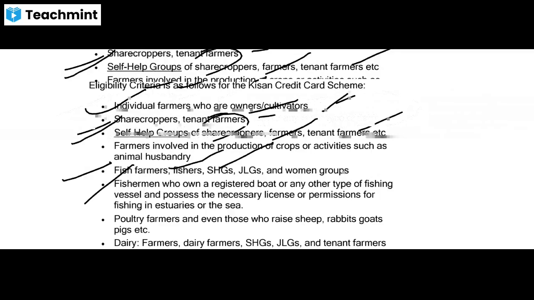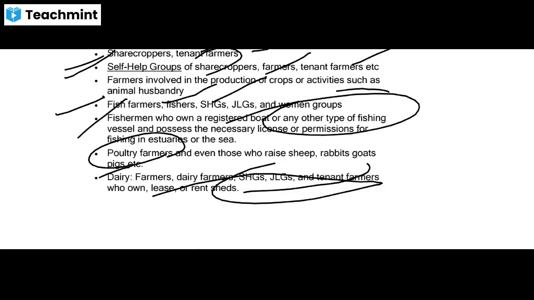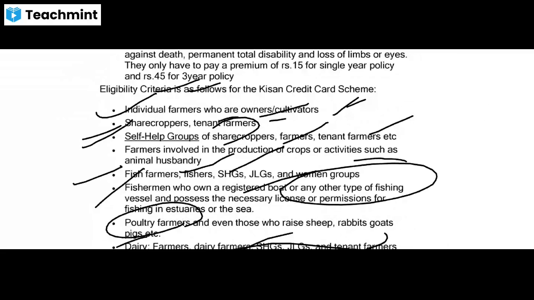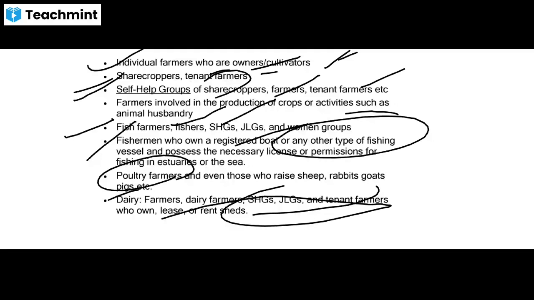Dairy farmers, self-help groups. Okay. Poultry farmers also are included in this group. Okay. So in this Kisan credit card scheme, not only the conventional farmers, but also the other farming activities like fish farming, poultry farming, dairy farming, these are also included. Okay, so remember this fact. UPSC can ask this question also.